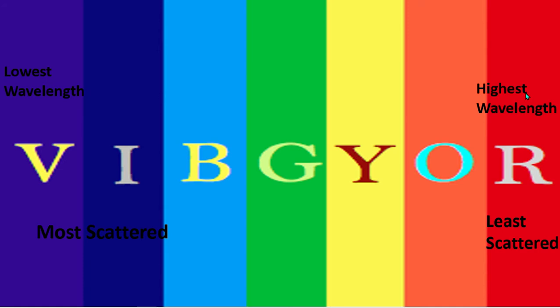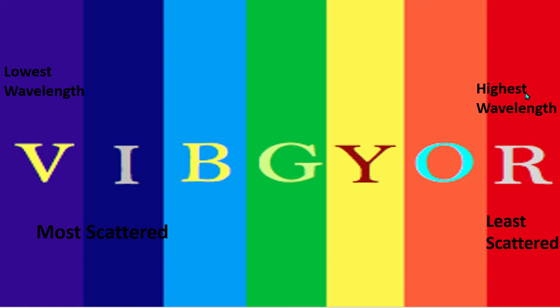When white light hits the particles of the medium, the particles should be very small, comparable with the wavelength of light. So we can understand that scattering has a relation with the wavelength of light and with the size of the obstacle.